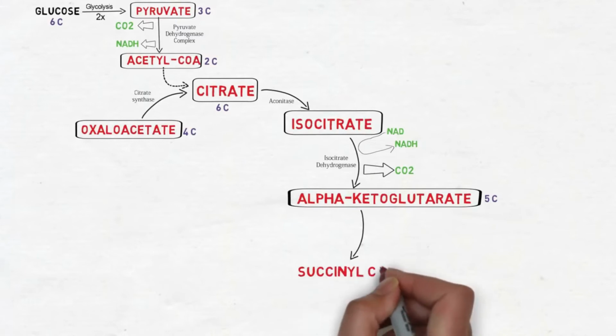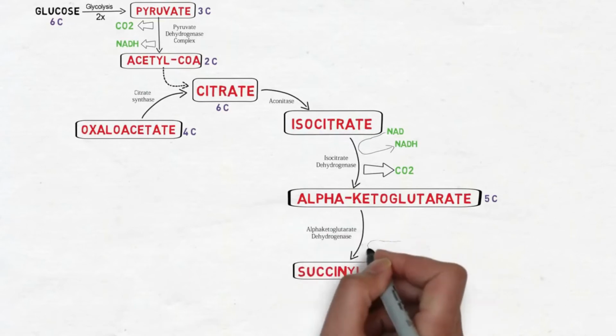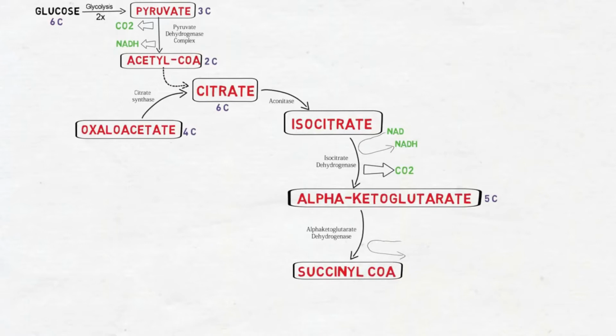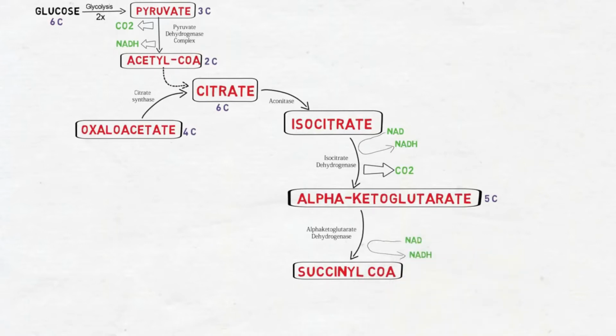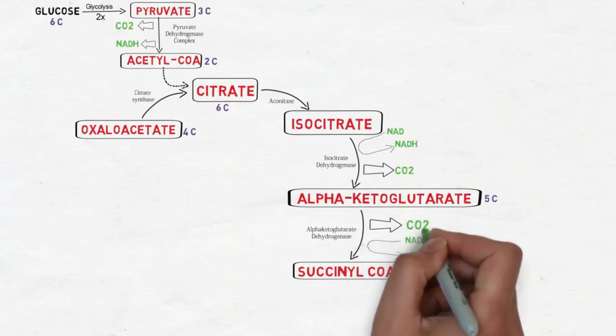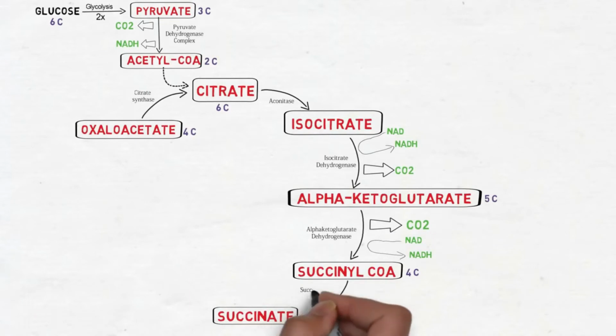Next, alpha-ketoglutarate is converted into succinyl coenzyme A by the enzyme alpha-ketoglutarate dehydrogenase, and in this reaction also, a molecule of NAD is reduced to NADH and a molecule of carbon dioxide is released. Hence, succinyl coenzyme A is a 4-carbon compound. Next, succinyl coenzyme A is converted into succinate by the enzyme succinyl-CoA synthetase. In the reaction, a molecule of GTP is generated.